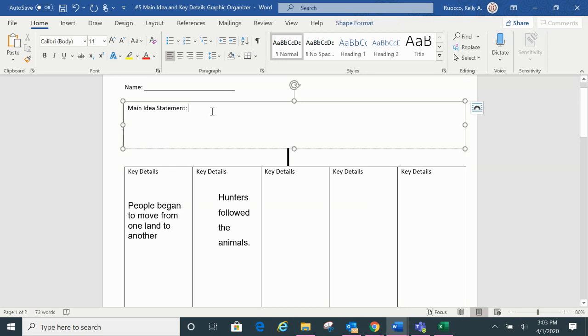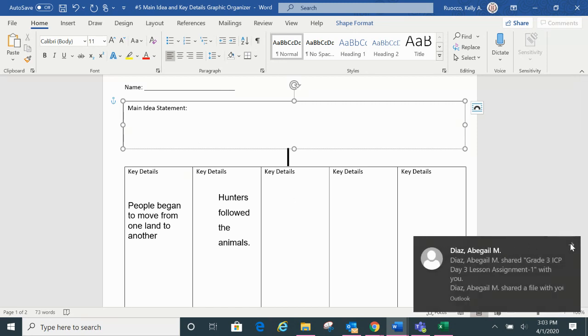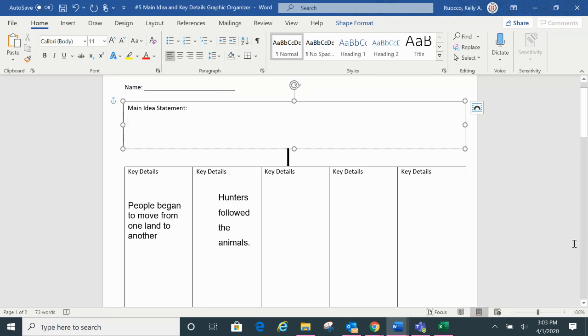Once you get done, I'm going to go back to my main idea statement, and I'm going to think about who were the people that were moving. Oh, that's right. They were Native Americans. So I'm going to type in Native Americans, and remember, Native Americans is a proper noun, which means both the N and the A need to be capitalized. We talked about them moving. So Native Americans moved from land to land until, and that's where I stop because I want you to fill in the rest.